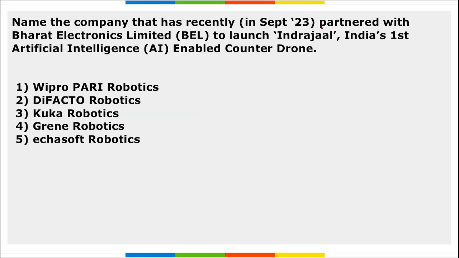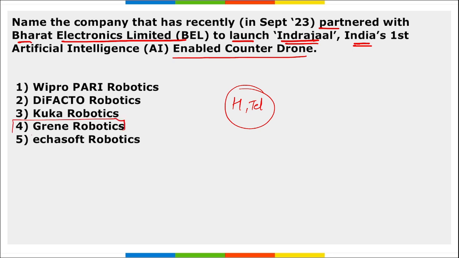Next, name the company that has partnered with Bharat Electronics Limited to launch Indrajal, that is India's first AI enabled counter drone. So this Indrajal was launched by the Hyderabad, Telangana based company, that is Greeny Robotics, right? They have recently partnered with Bharat Electronics Limited, and it was to launch Indrajal. Correct. This is the first AI enabled counter drone system.